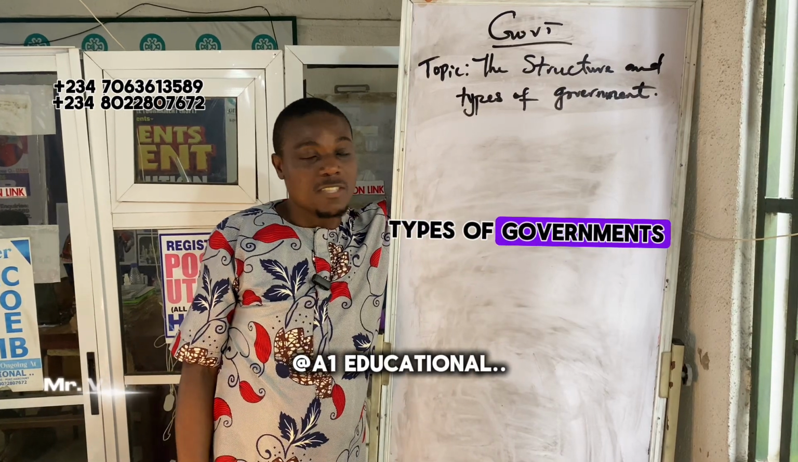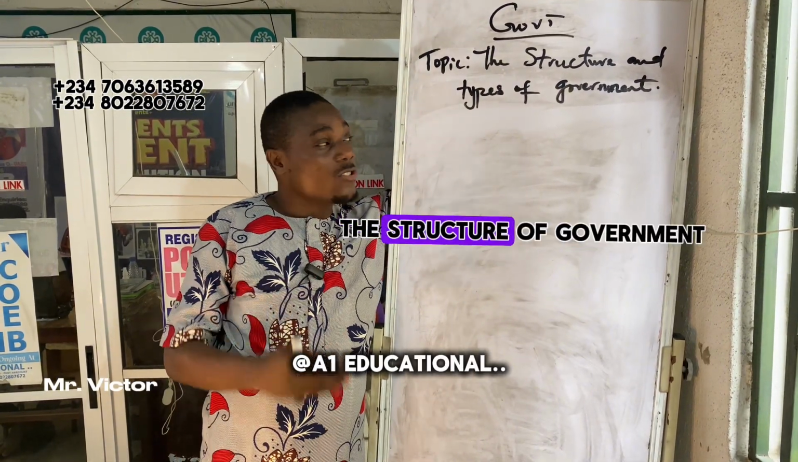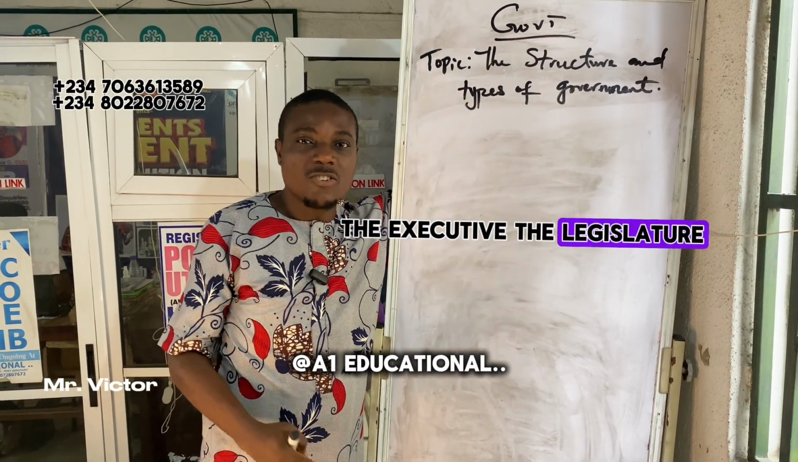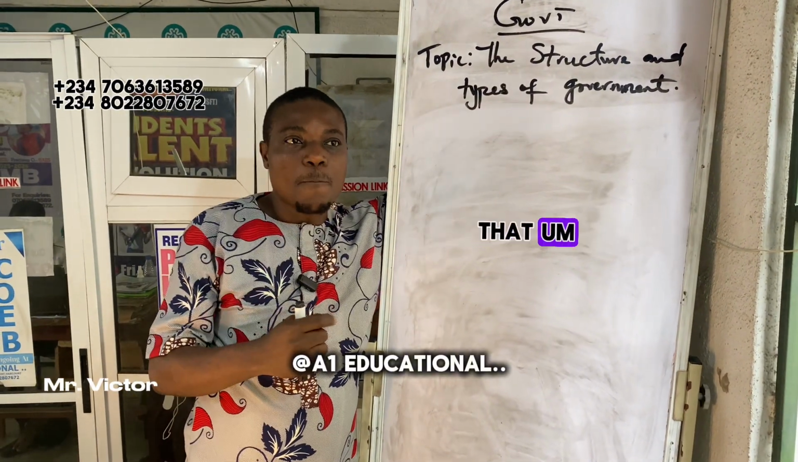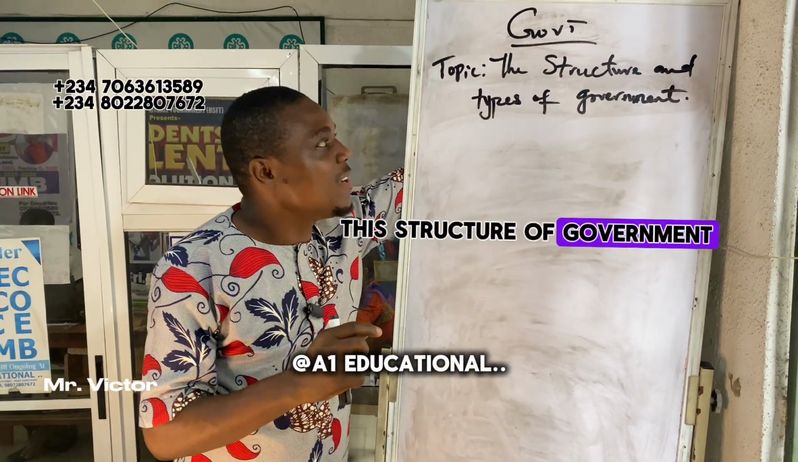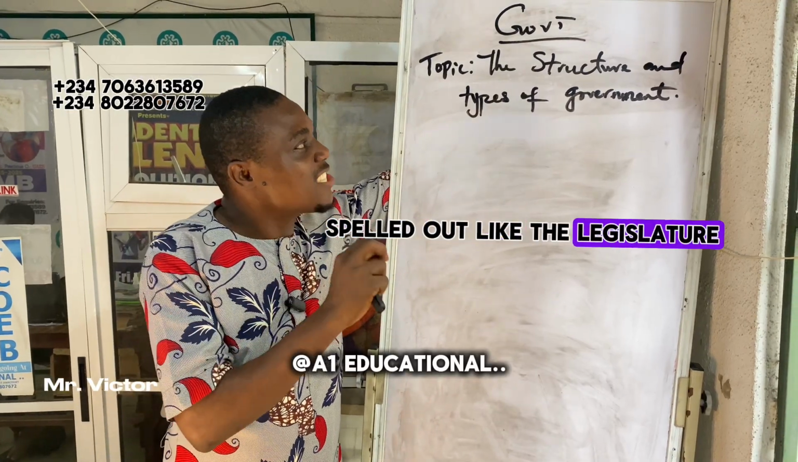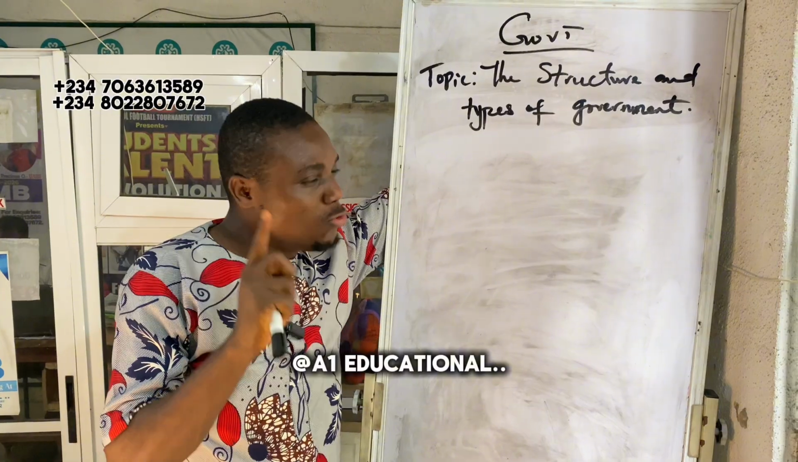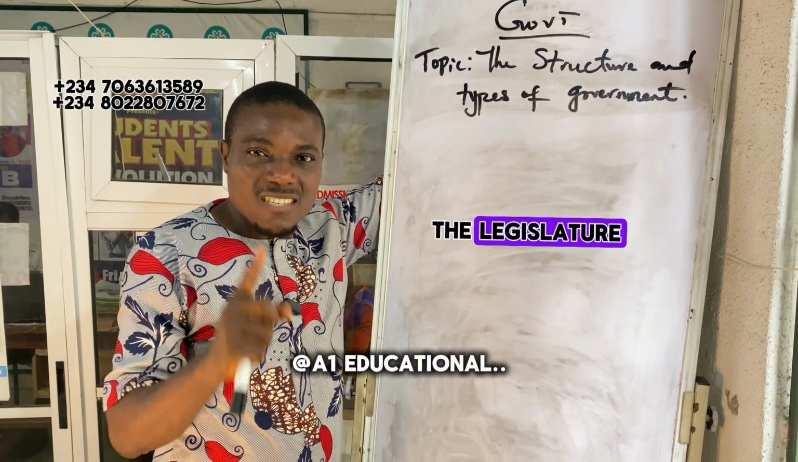Structure and the types of governments. What do you mean by structure of government? The structure of government, we're talking about the executive, the legislature, and the judiciary. Now, we actually understand that the main functions of this structure of government are clearly spelled out. Like the legislature, the function of the legislature is to make law, though that is not the only function of the legislature.